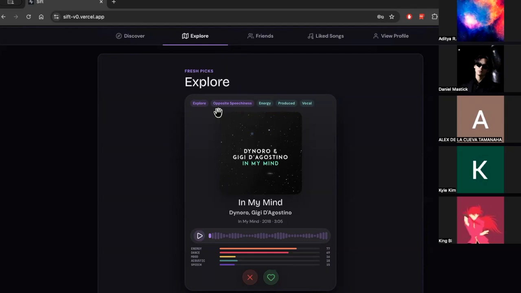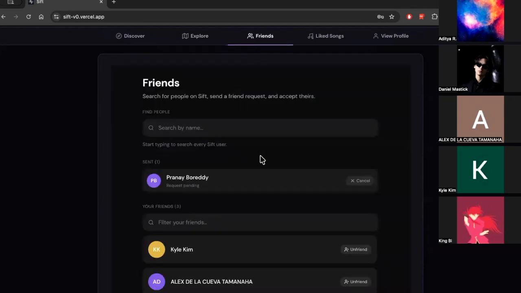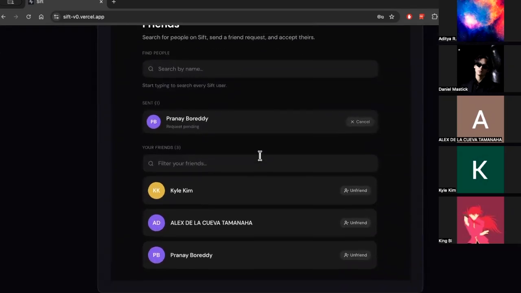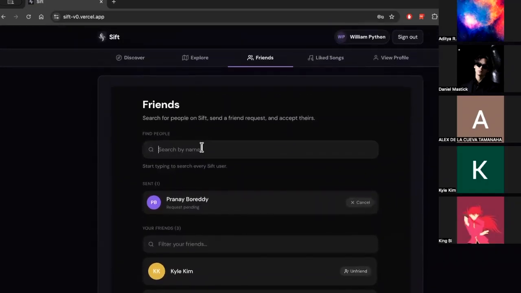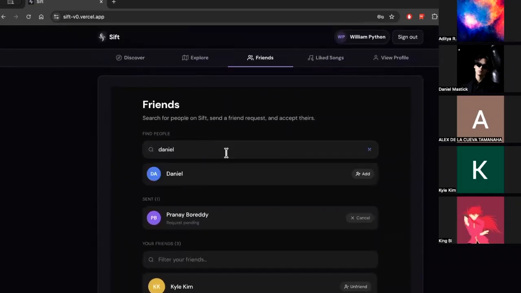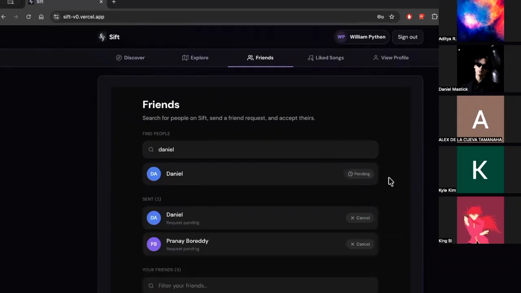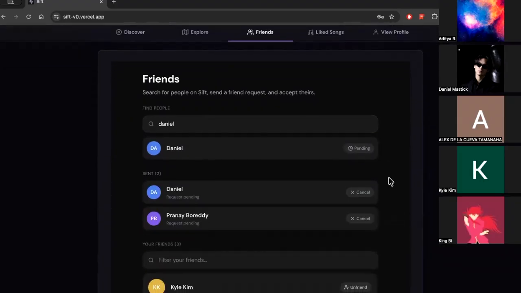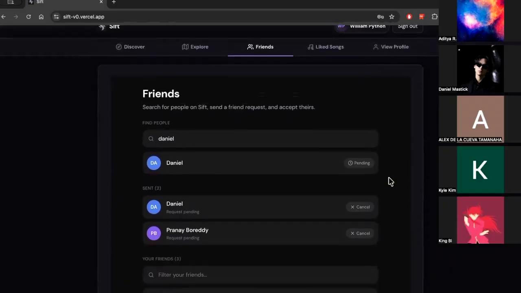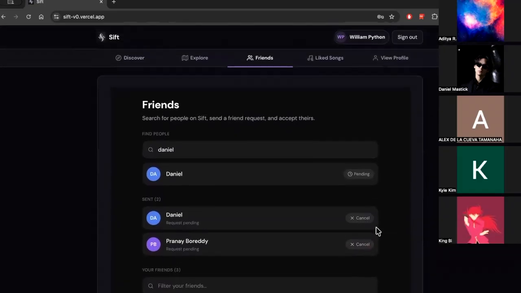Now if we finally switch to Friends, you can also connect with your friends to find out their music taste and compare. So I'm going to quickly send myself a friend request by typing my name. And then on my local machine, I'll accept it. So now it's updated in the database and we're now friends with my profile, Daniel.